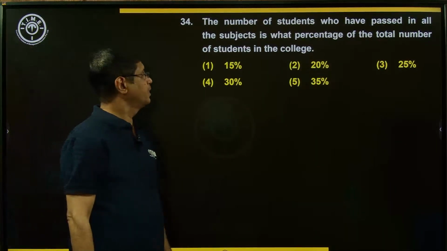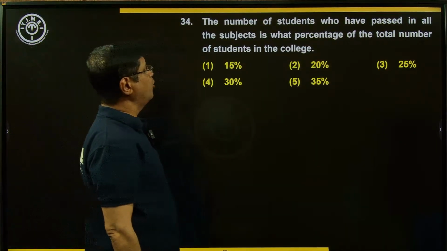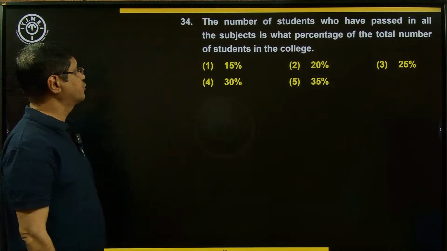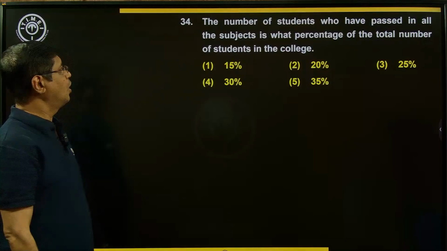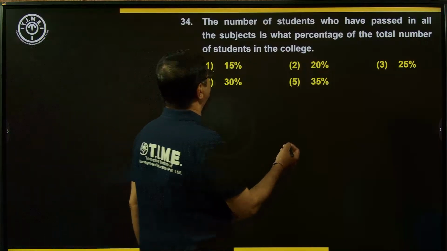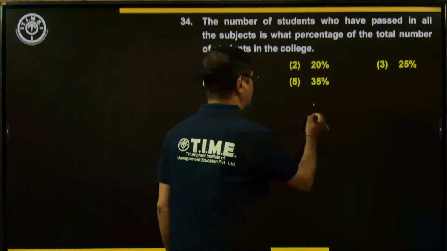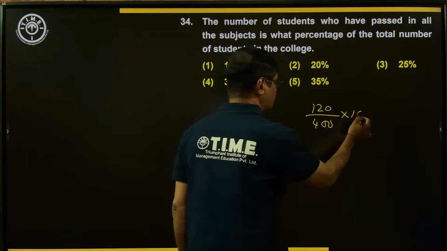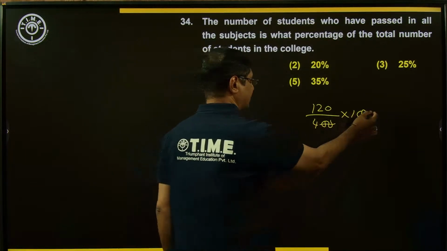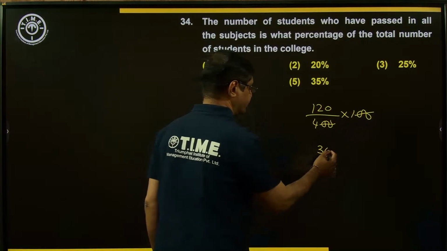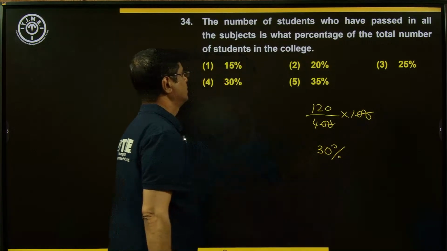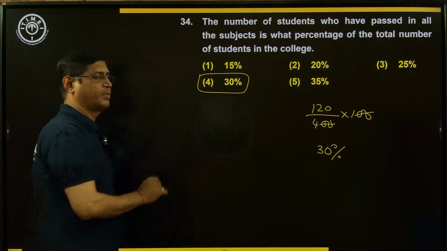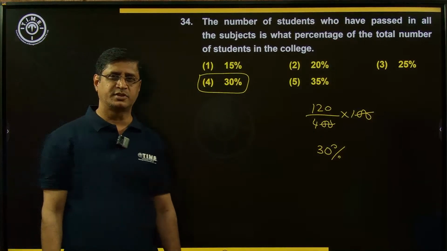Next. The number of students who have passed in all the subjects is what percentage of the total number of students in the college? Those who passed in all the subjects are 120. The total number of students is 400, times 100. The 0s cancel, and it goes exactly 30 times. What is the result? 30%. Option 4. Choice 4 is the right answer.